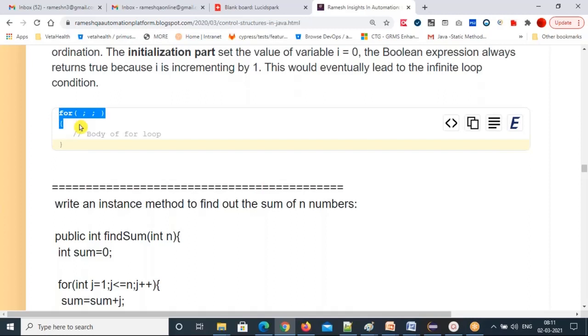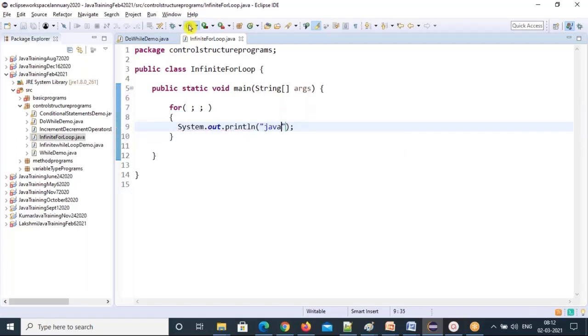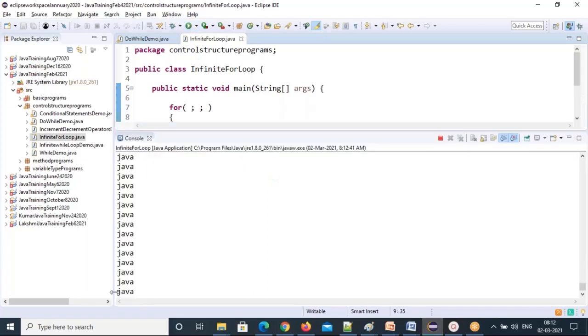So this is the interview question, multiple choice, they will give like this. So this also leads to infinite loop. If you copy this and execute, this will go to infinite loop, infinite for loop. So anything I can write in the method, right? Only these control structures I can write. So I'll say "Java". So it will go infinite. Until you stop, it doesn't stop. See that? Printing Java. See, red mark means it is running.